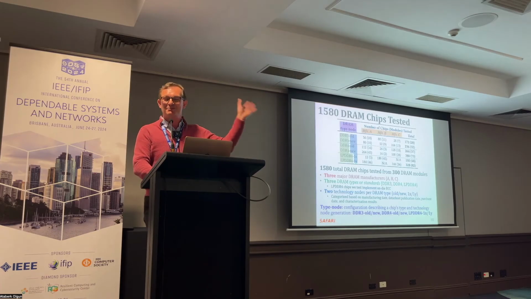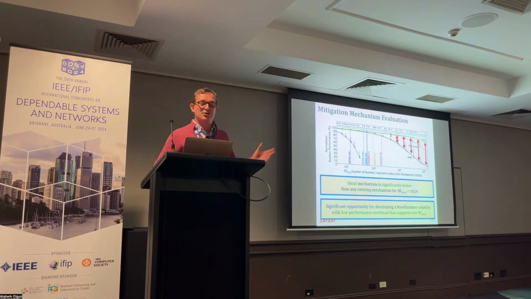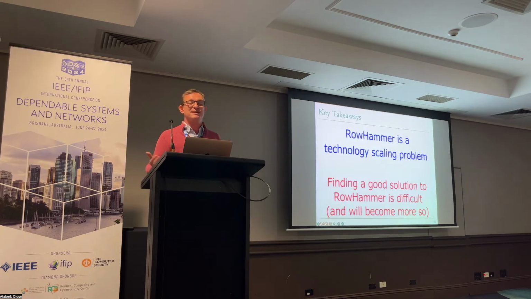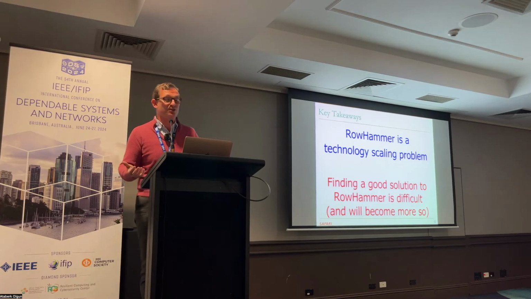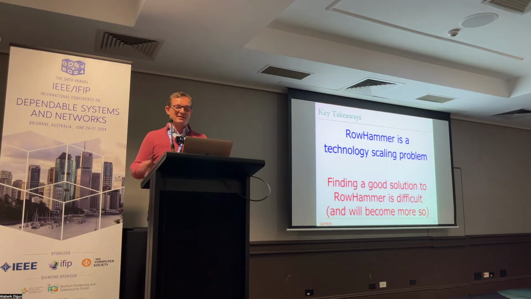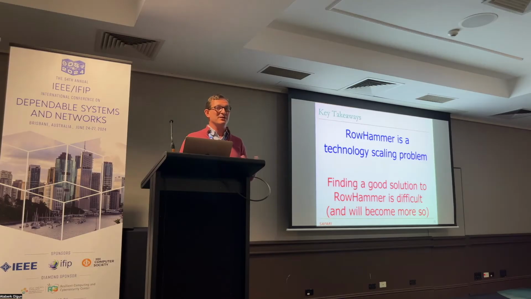So we built a lot more infrastructure. And this picture shows that from left to right, you're marching towards a smaller number of activations that could induce a bit flip. This is the latest generation chips that we tested. And mitigation mechanisms actually become much worse in terms of performance and energy overheads, as you can see over here. So basically, RowHammer is a technology scaling problem, and finding a good solution to RowHammer is difficult, and will become more so. I don't think this problem is easy to solve.